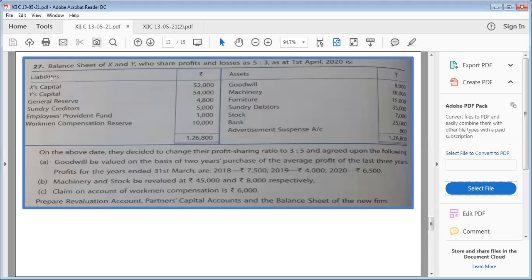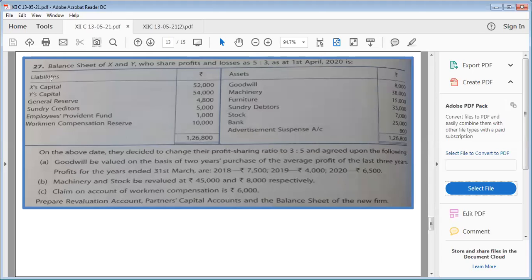Okay. 27th question of change in profit sharing ratio. Balance sheet of X and Y who share profit and losses as 5:3 as at 1st April 2020. So the balance sheet is given to you, and 5:3 is their old ratio.